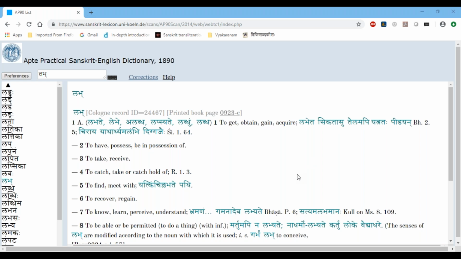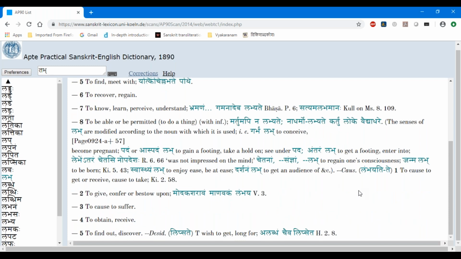Okay. The causative form of labh seems to have an anuswara. Okay, that's a good point. Let me check this. Yeah, this is a very good observation. It's lambhayati, it is actually lambhayati. There is a Panini rule which says the anuswara should come. If you want to go into the details of why it's happening, you should go into the Vyakaran Shastram, which we will not go into, at least in this class. Yes, lambhayati is the form. Sorry, maybe I pronounced it as labhayati. I am wrong. So lambhayati is the form. Thank you.